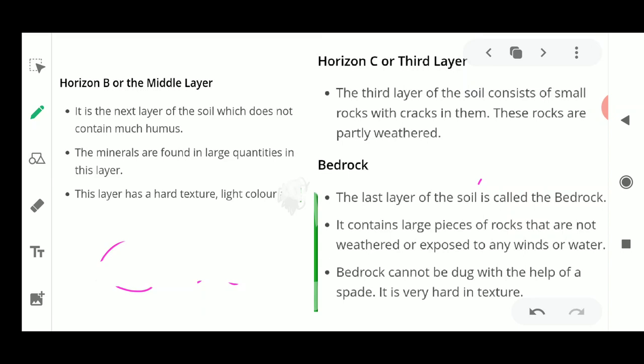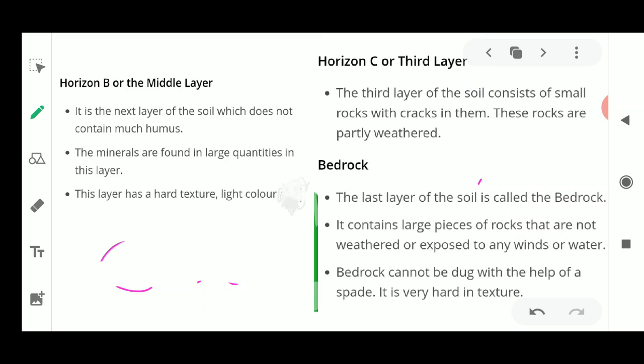Now next thing is that whenever we are at the site of construction, or where a building is being constructed, when the foundation of any house is being laid, then we can see the various layers of the soil easily visible. If you want to see these layers very easily, then you could also visit such sites where you could see the various layers of the soil.